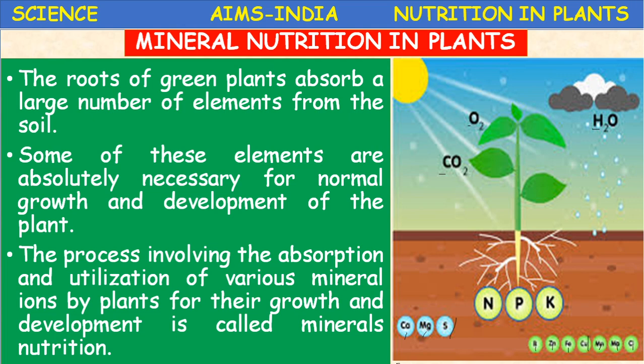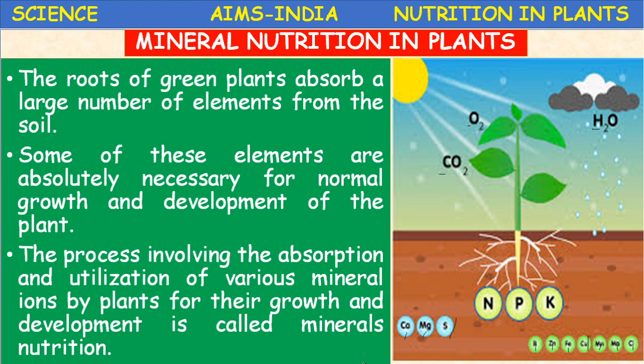The process involving the absorption and utilization of various mineral ions. The minerals are available in the form of ions like Mg2+, Cu2+, Ca2+, anions and cations, mineral ions taken up by plants for their growth and development.